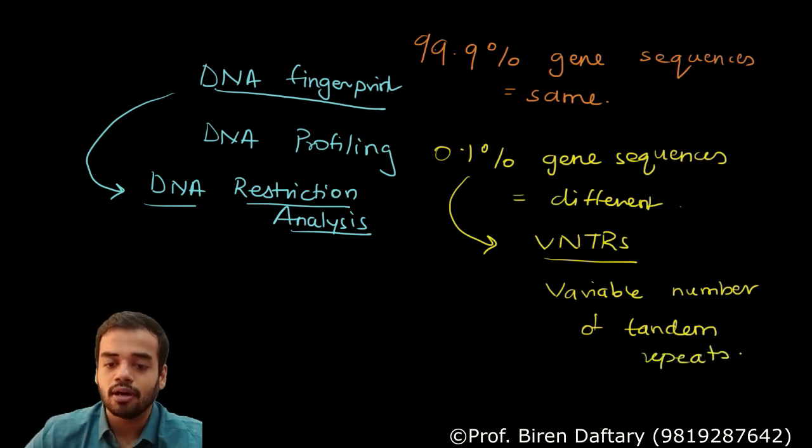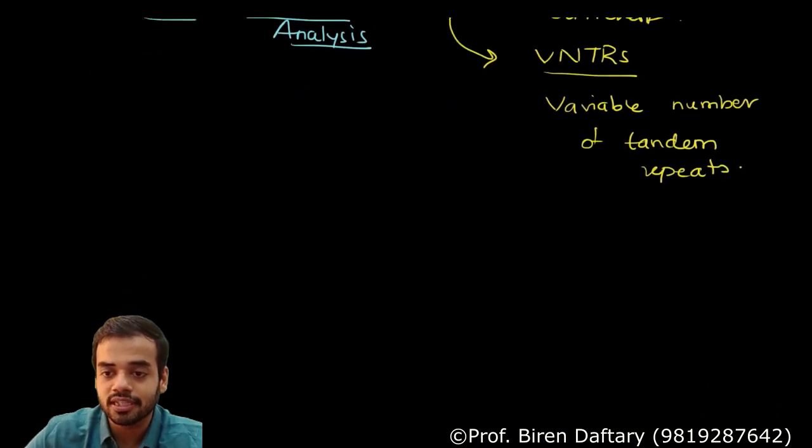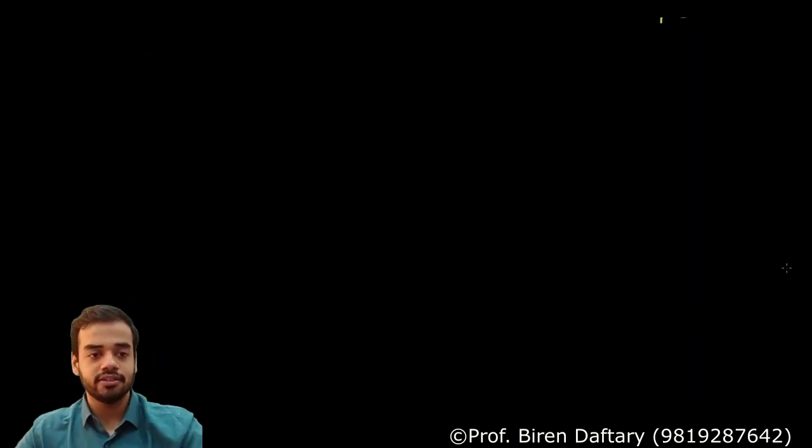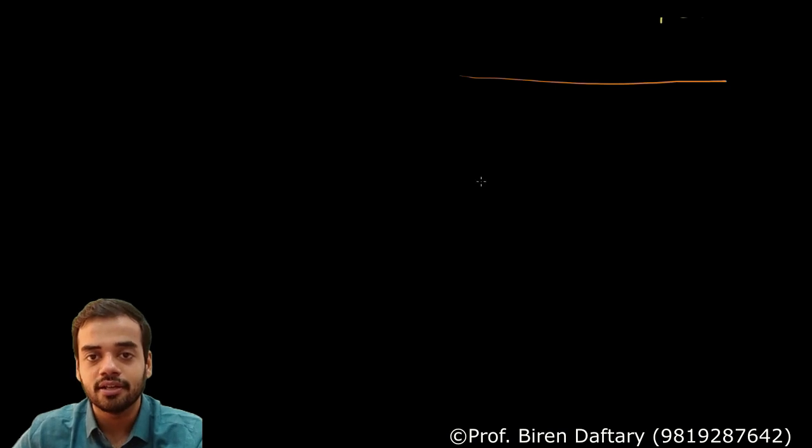Okay, now how will you understand what is a VNTR? For that we'll do one thing, we'll draw a simple DNA. Suppose this is my DNA strand. I'm not drawing a double stranded DNA. It is understood it is double stranded. I'm just drawing a single strand.